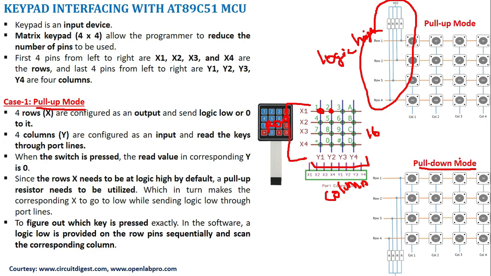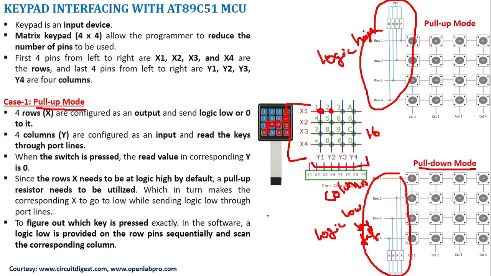In pull-down mode, the rows are connected to ground through a resistor, so the row lines will be at logic low by default. The columns will be in a normal idle condition.